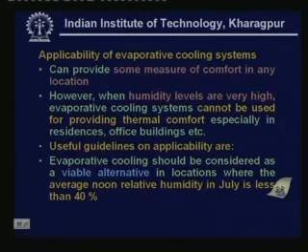That means if the average relative humidity during the month of July at noon is less than 40%, then you can definitely use evaporative coolers, and you must consider them as a viable alternative to the more expensive conventional air conditioning systems. However, it is seen that you can also use evaporative coolers in areas where the relative humidity is slightly higher than 40%. So this is a very stringent guideline.